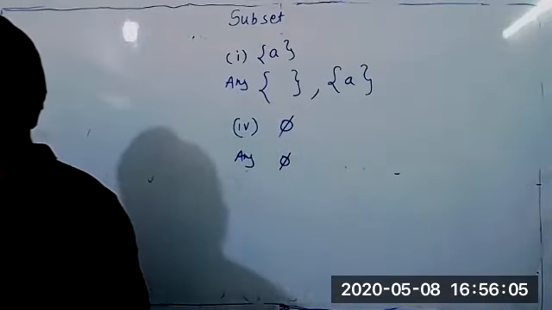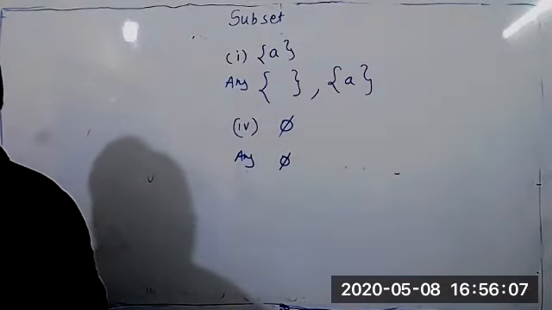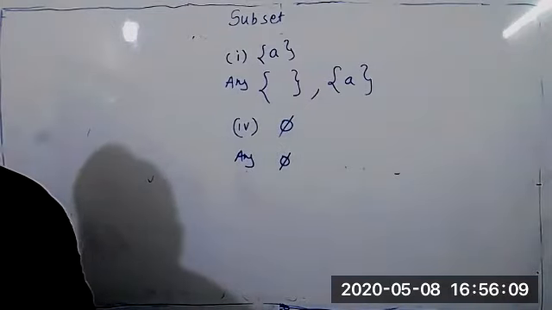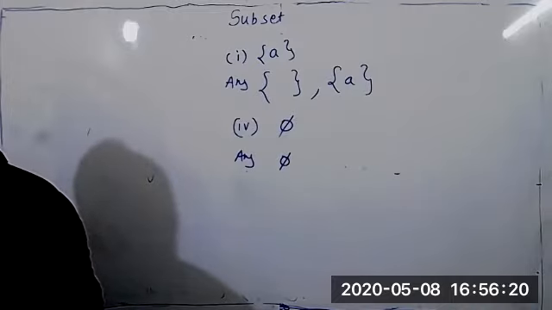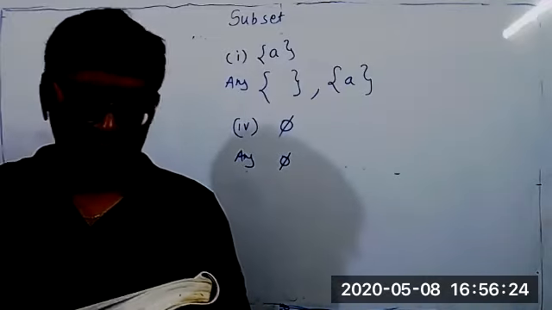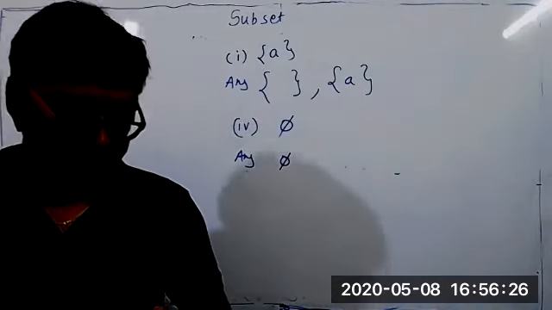Students, what is power set? Power set means collection of all the subsets of a set. So the set contains null set, so how many subsets will be there? One. So how many elements will be there in the power set? One. So this is over.